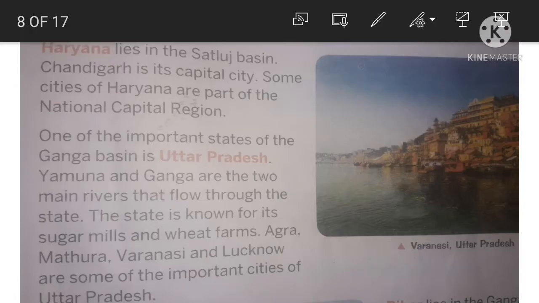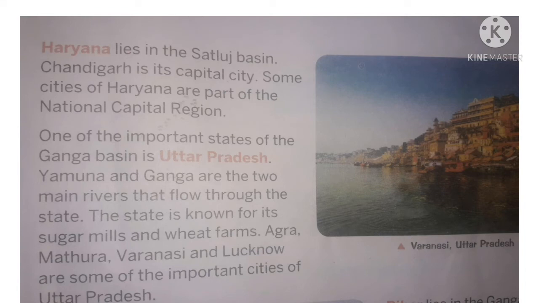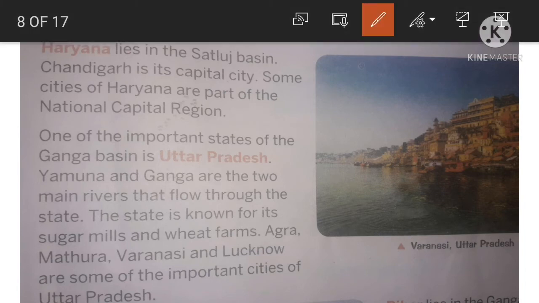So next, let us read out the lesson. Haryana lies in the Satluj basin. Chandigarh is the capital city. Some cities of Haryana are part of the National Capital Region. One of the important states of the Ganga basin is Uttar Pradesh. Yamuna and Ganga are the two main rivers that flow through the state. The state is known for its sugar mills and wheat farms. Agra, Mathura, Varanasi, Lucknow are some of the important cities of Uttar Pradesh. So now we will discuss the state Haryana.